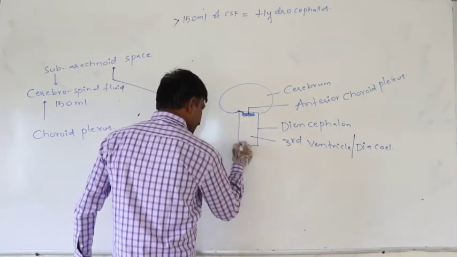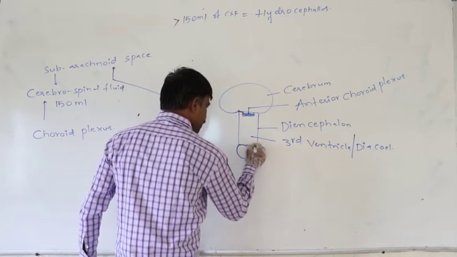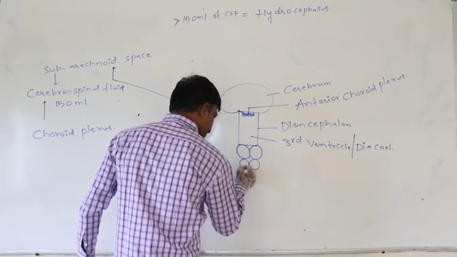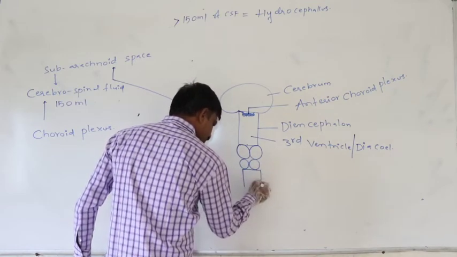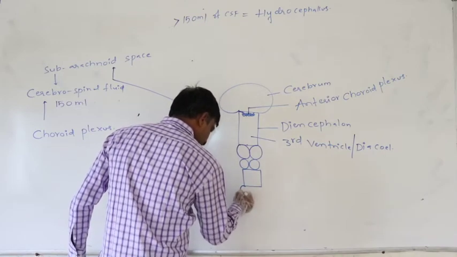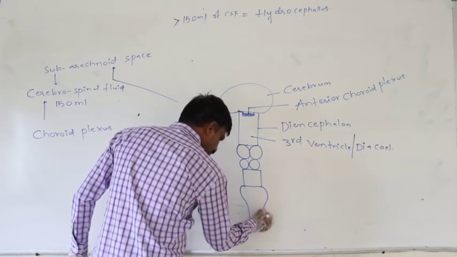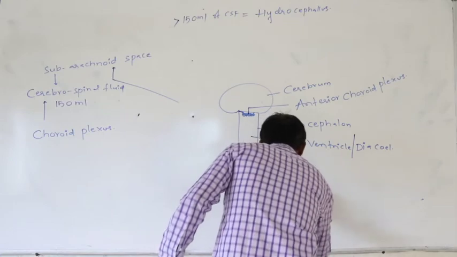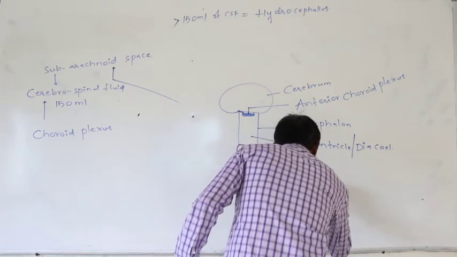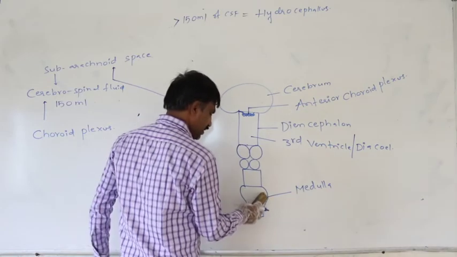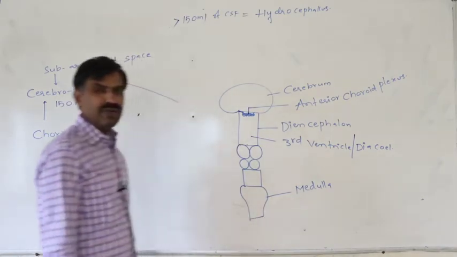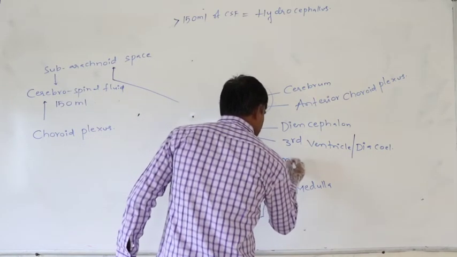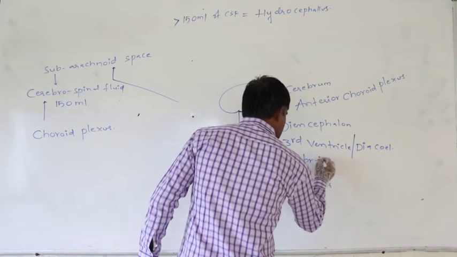Similarly, when we observe the hind brain, just assume this is the midbrain, this is the pons varolii, this is the medulla oblongata. This is said to be the medulla. In the case of the medulla, this is the midbrain.